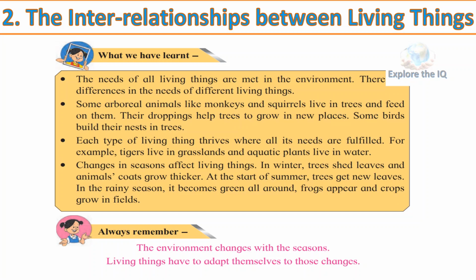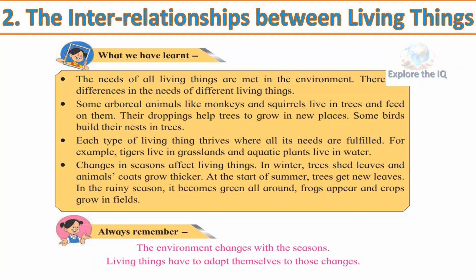Some arboreal animals like monkeys and squirrels live in trees and feed on them. Their droppings help trees to grow in new places. Some birds build their nest in trees. Each type of living thing thrives where all its needs are fulfilled. For example, tigers live in grasslands and aquatic plants live in water.